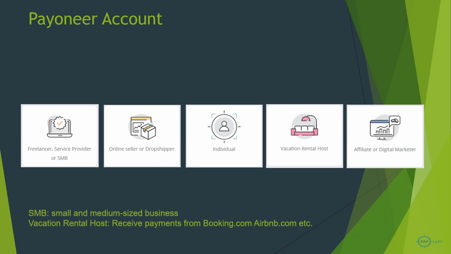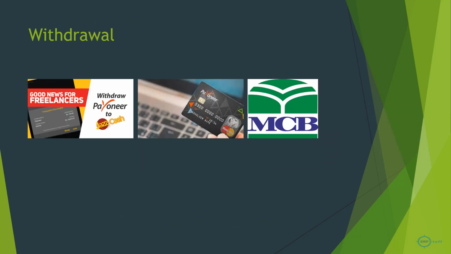You will have to select which type of account you want to create, because for each you have to provide documentary proof. So you should have that. Let's say if you are registering as a company or business, you need to have the registration and all those things. When you withdraw, you can withdraw to JazzCash or a local bank.